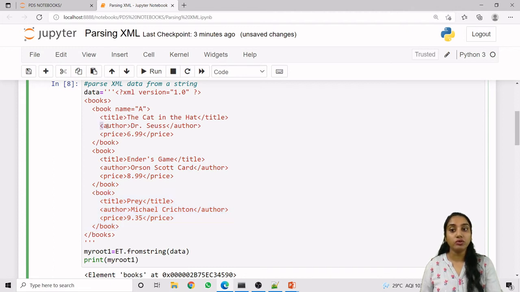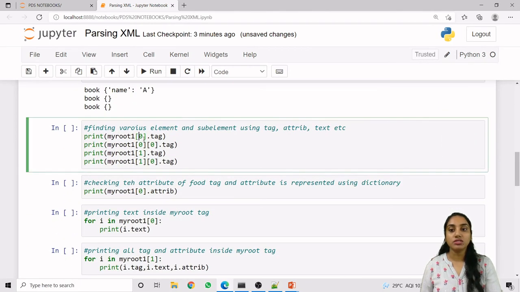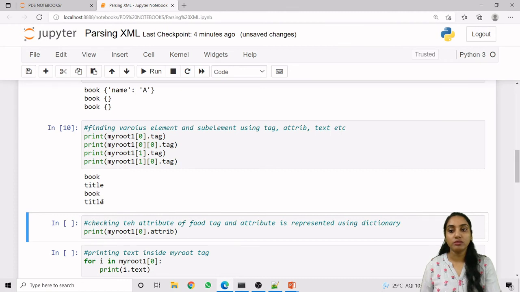Now again, if I want to uniquely identify this, so this is myRoot at index 0, then at index 1. So to uniquely identify this first author, what do we need to use? myRoot[0][1]. Same as to identify this, we need to use myRoot, this is 0, 1 and 2, that is [2][1]. So to uniquely identify this author, we need to use myRoot index 2 and index 1 in a box. So this is the myRoot[0].tag, myRoot[0][0].tag, myRoot[1].tag, and myRoot[1][0].tag. So this is the output, book, title, book, title.